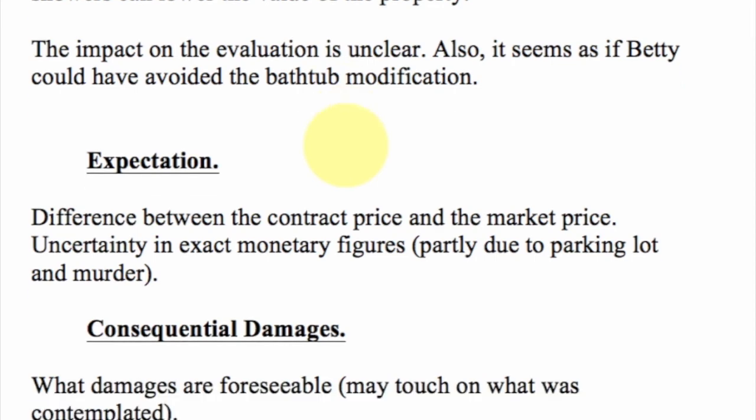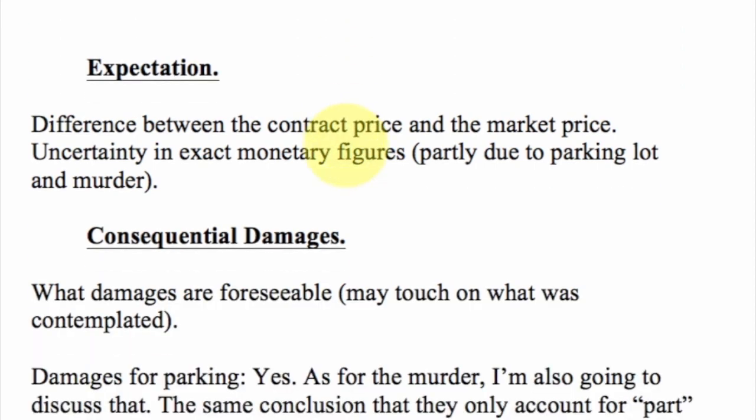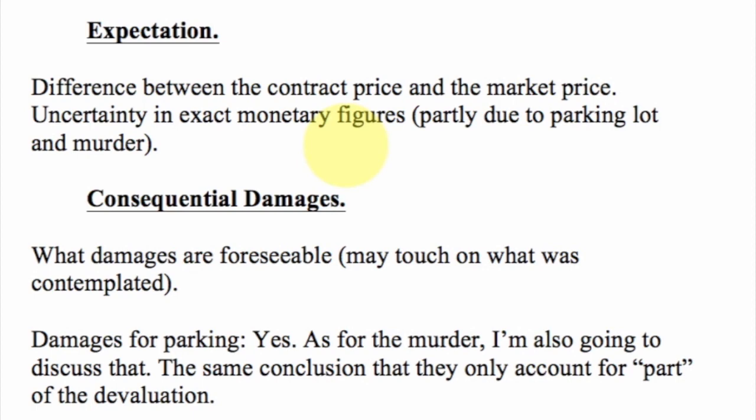Expectation damages, difference between the contract price and the market price. And there we run into uncertainty in exact monetary figures. Because like in my situation, I said, okay, Steve is liable for the parking, for the liability there for the parking lot situation, but not for the murder. So I gotta keep that in mind.